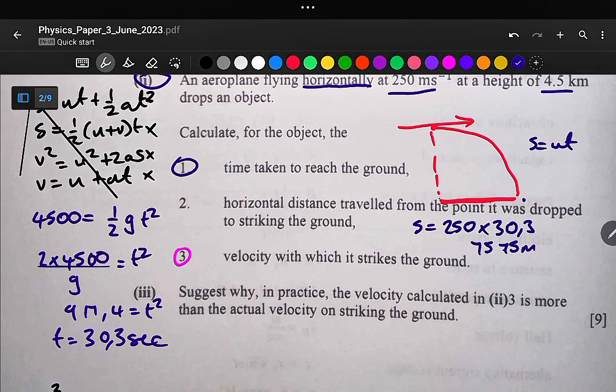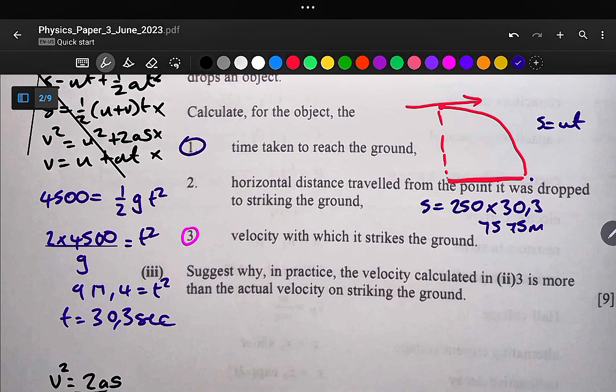If we take the presence of air resistance into account, the velocity will be less than 388. So to suggest a reason why the calculated velocity is more than the actual velocity, we can talk of the effect of air resistance. The effect of air resistance tends to reduce the vertical component of speed, and if it reduces the vertical component of speed, the resultant speed will also decrease.